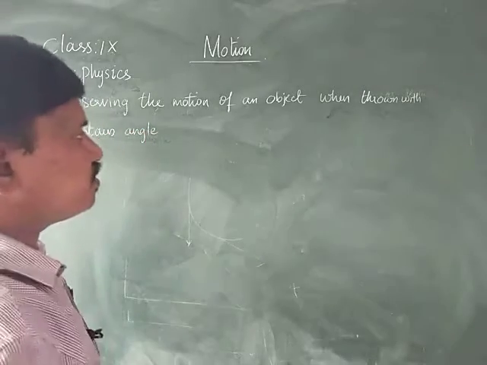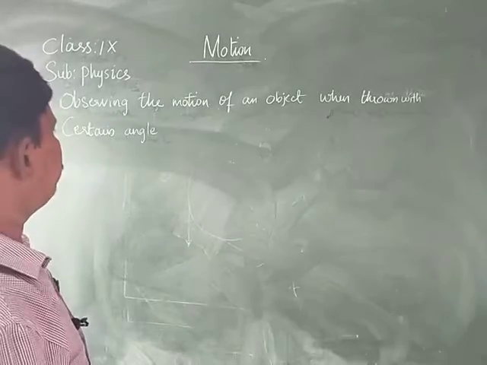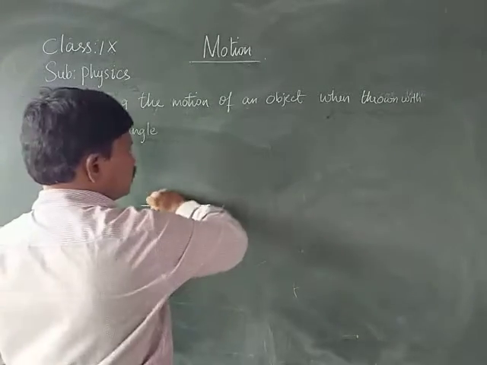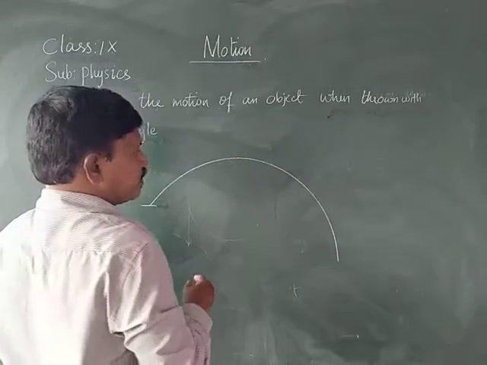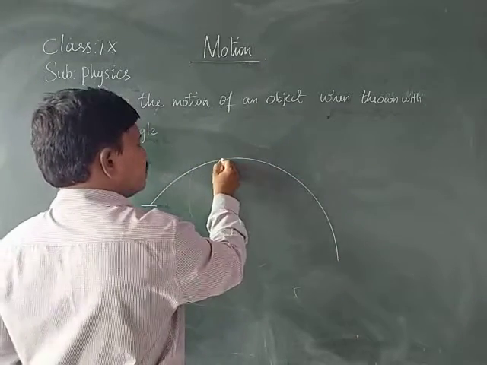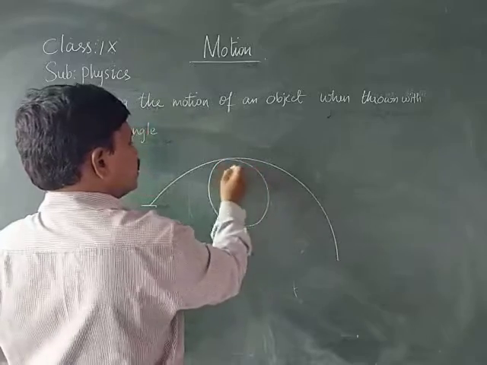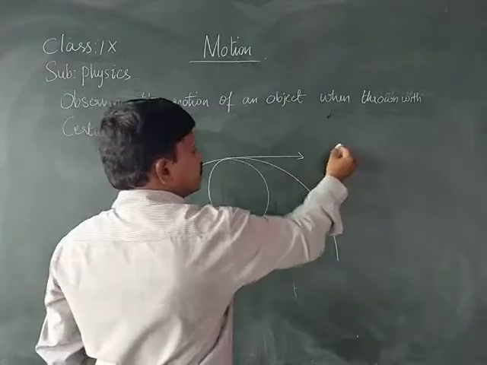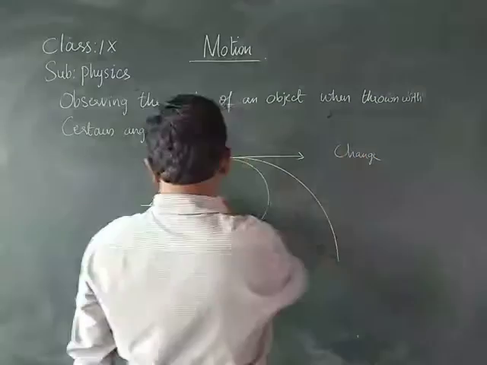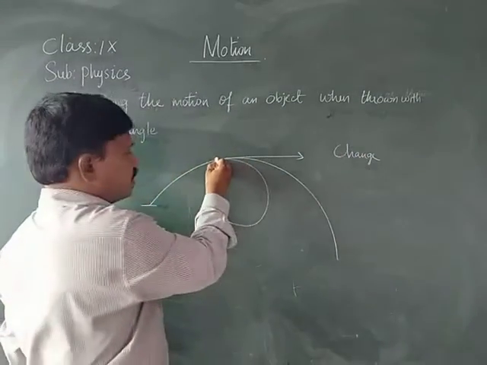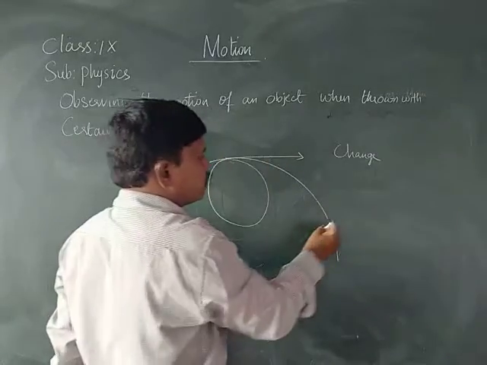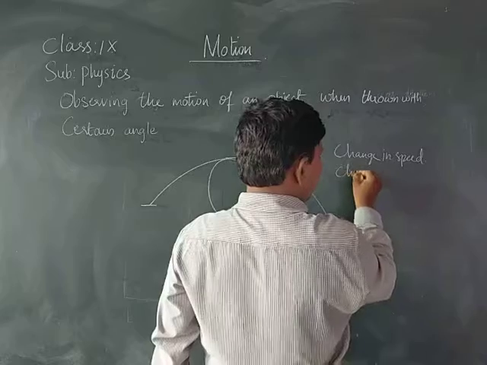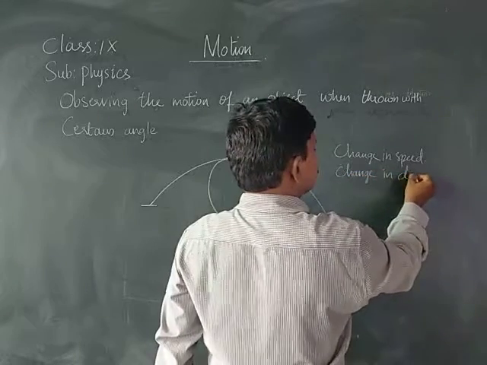Observing the motion of an object when it is thrown at a certain angle. That means I am throwing my chalk piece in a particular direction, parabolically. What is happening? Is there any change in the speed? Yes, there is a change in the speed. Here it is increasing, and here it is decreasing. Therefore, there is a change in the speed, and there is a change in the direction.